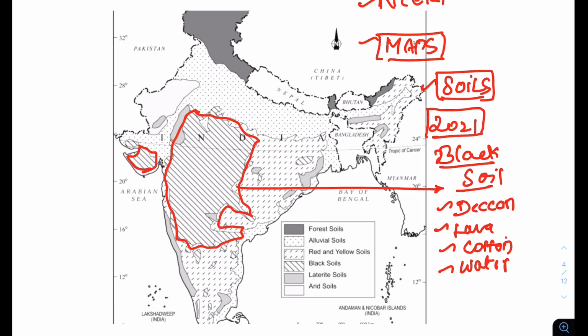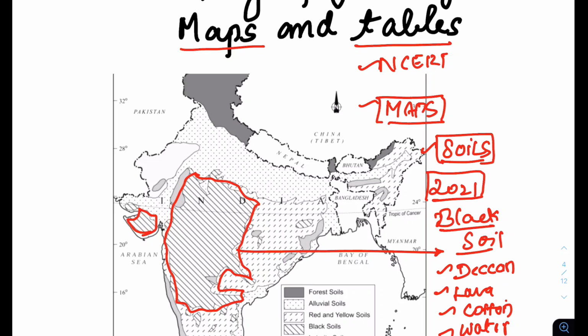In the same way, look at alluvial soil. Look at this alluvial soil which is present here. You will have to go for where this alluvial soil is present and why it becomes very important. While reading that, you read the maps as well.